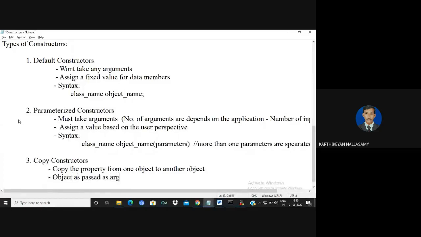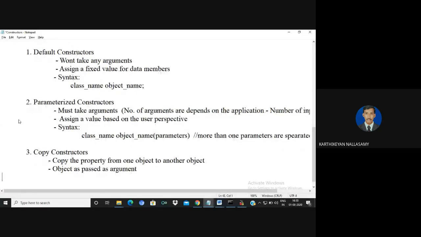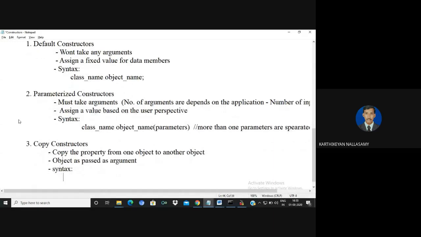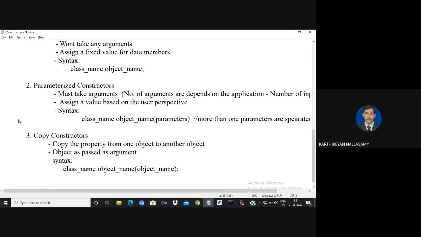So the syntax is, for example, class name, object name. I'm going to define only the common format. Within the brackets we need to pass the object name which has already been assigned some values. If you want to copy from an object, you have to define the name of that object. So this is the way we implement the concept of copy constructors.